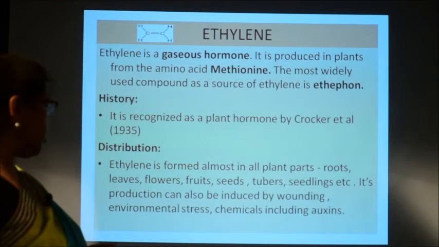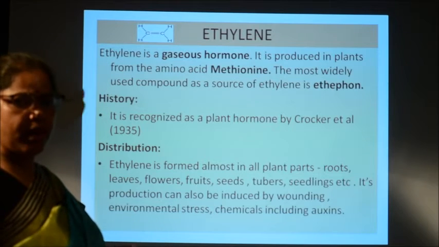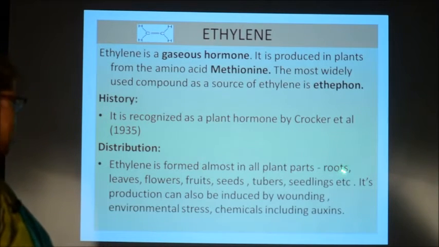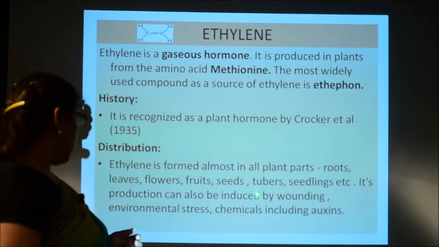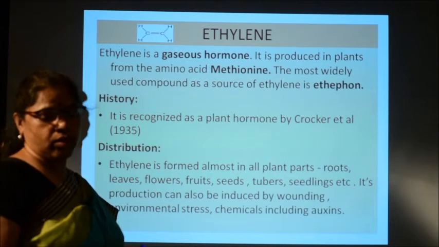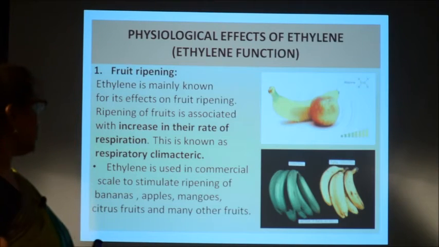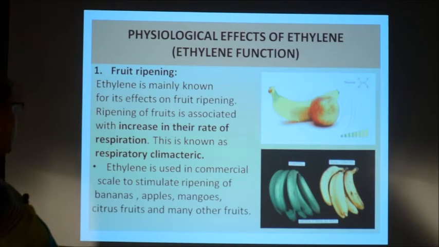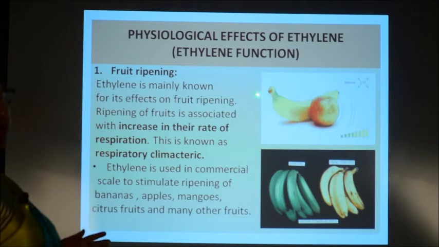About the distribution, ethylene is found in almost all plants, in the roots, leaves, flowers, fruits, seeds, tubers and seedlings. Ethylene is distributed in almost all plant parts, and its production can also be induced by wounding or environmental stress, or even oxygen can induce the production of the ethylene hormone. Then the physiological effects or functions of ethylene. The first one is fruit ripening. This is the most important physiological function of ethylene.